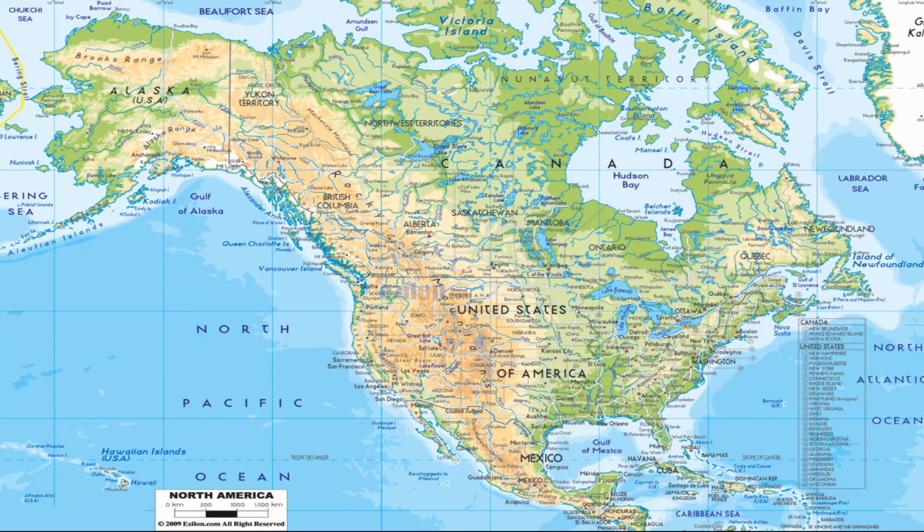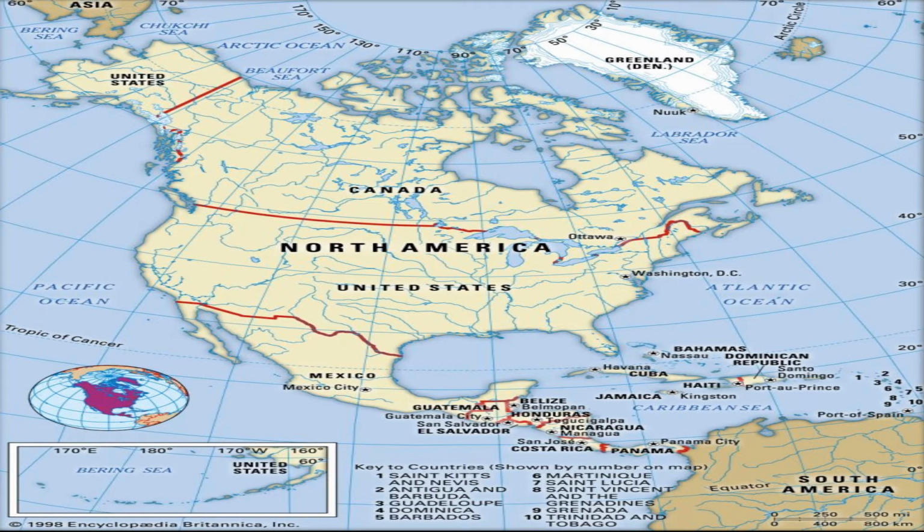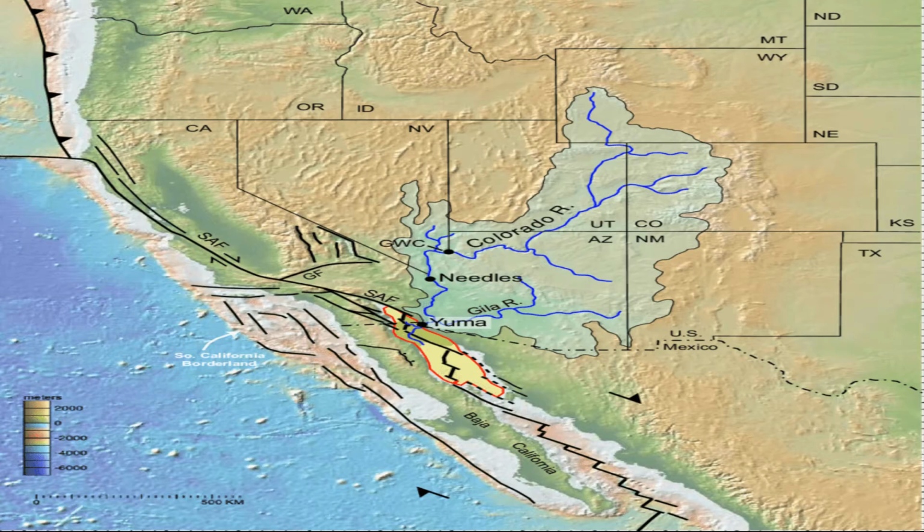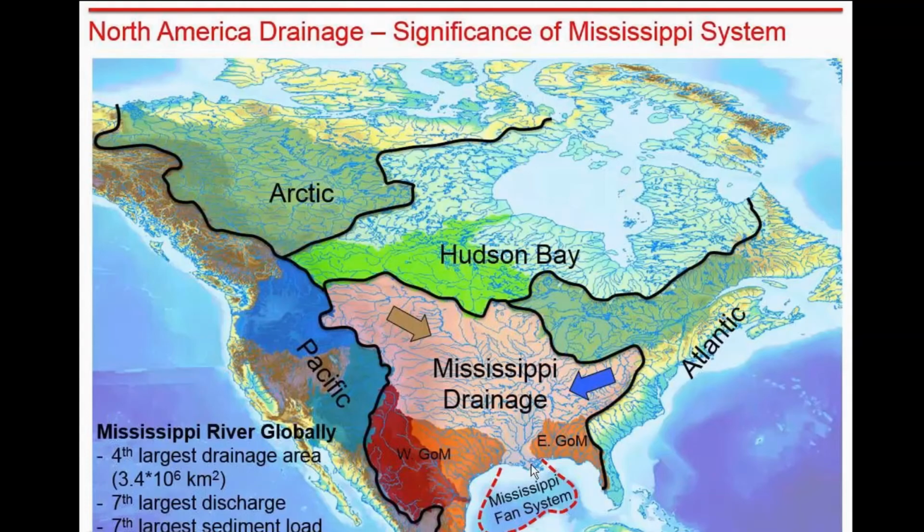Drainage system of North America. The most important drainage system of North America is the Mississippi River. It is the major drainage system of North America. The main river of the Mississippi flows southwards through the central lowlands and drains into the Gulf of Mexico. River Missouri and River Ohio are its major tributaries.